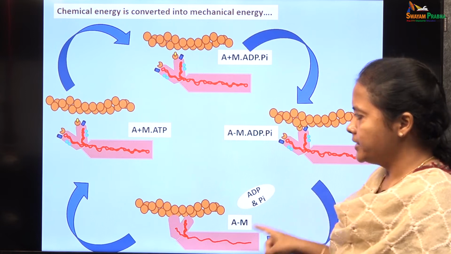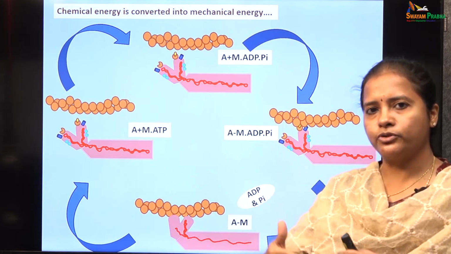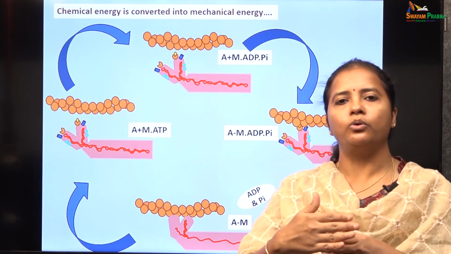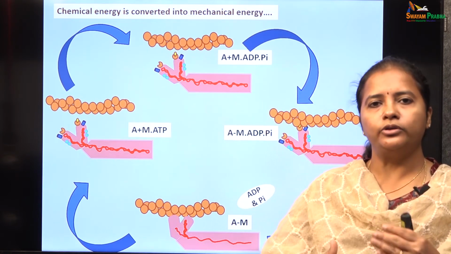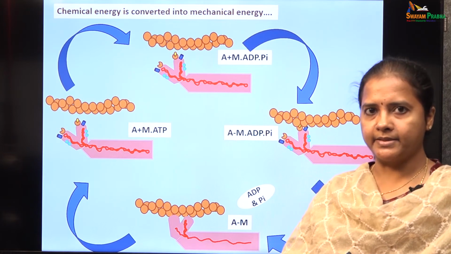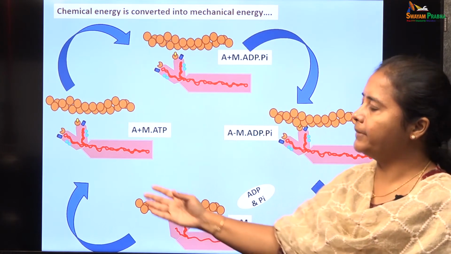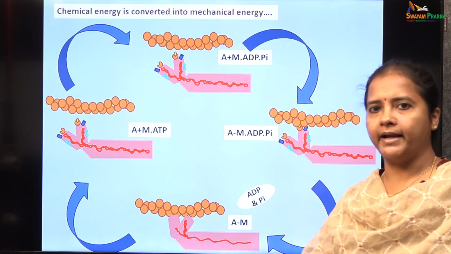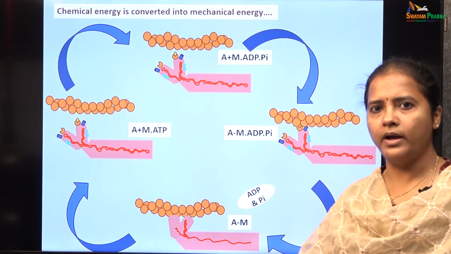So, the series of cross bridge cycles and series of power strokes keeps on happening, and it keeps on leading to the sliding of thin filaments over the thick filaments, finally leading to the increase in force of contraction in the skeletal muscle fibers. So, this is how the chemical energy present in the filaments is converted into mechanical energy for the contraction to happen.